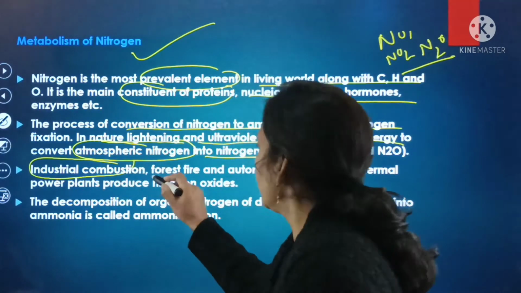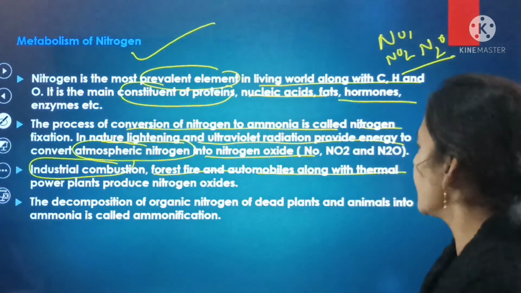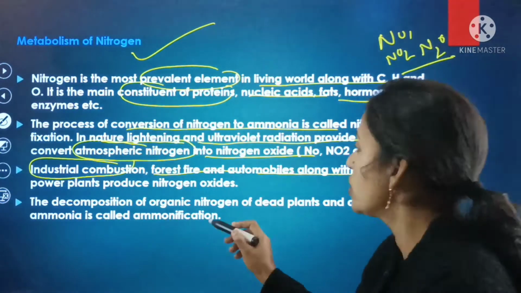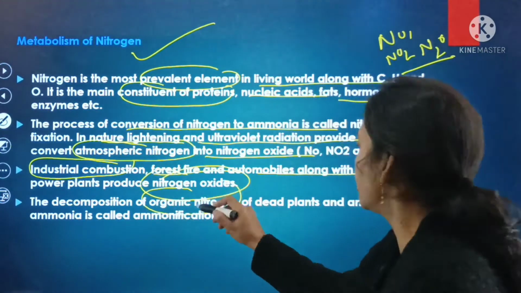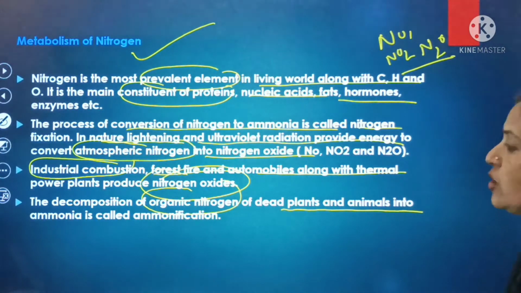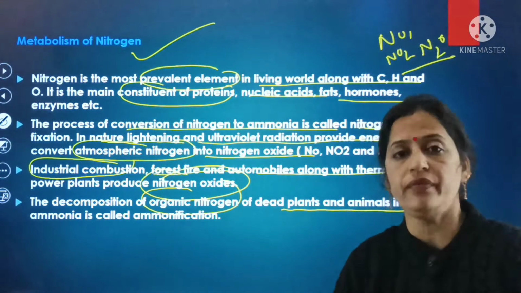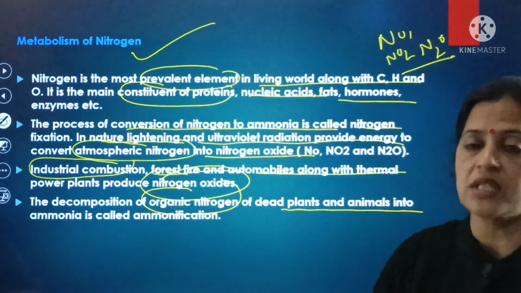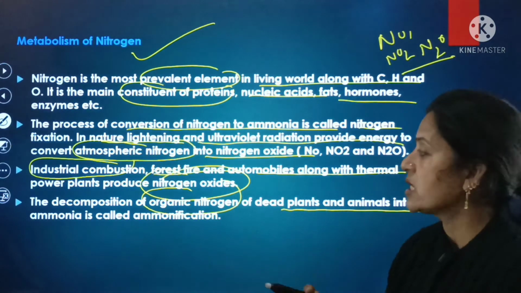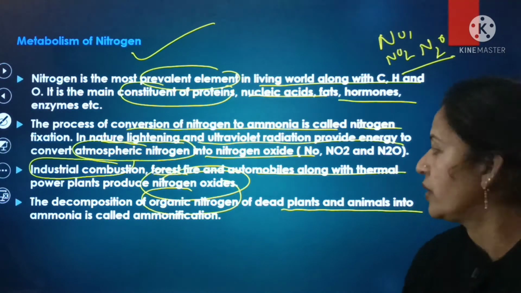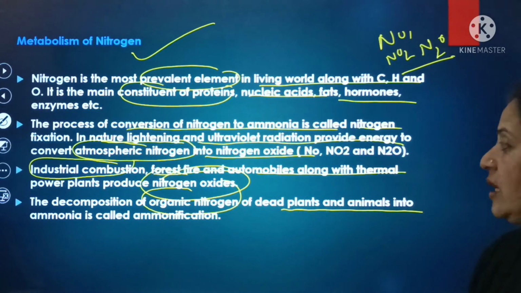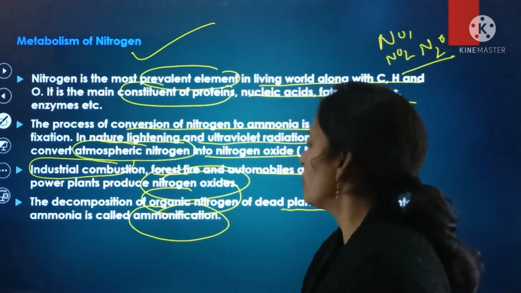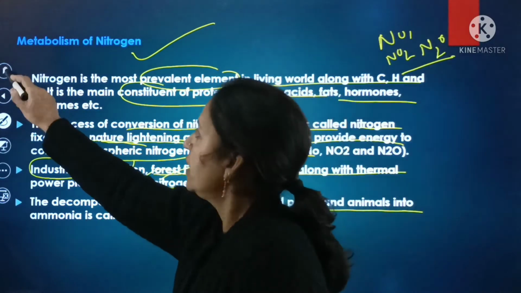Industrial combustion, forest fires, automobiles along with thermal power plants produce nitrogen oxides. The decomposition of the organic nitrogen of the dead plants and animals into ammonia is known as ammonification. This is the most important criterion regarding the metabolism of nitrogen: the decomposition of the organic nitrogen of dead plants and animals into ammonia, that process is known as ammonification. This is the most important process regarding the metabolism of the nitrogen.